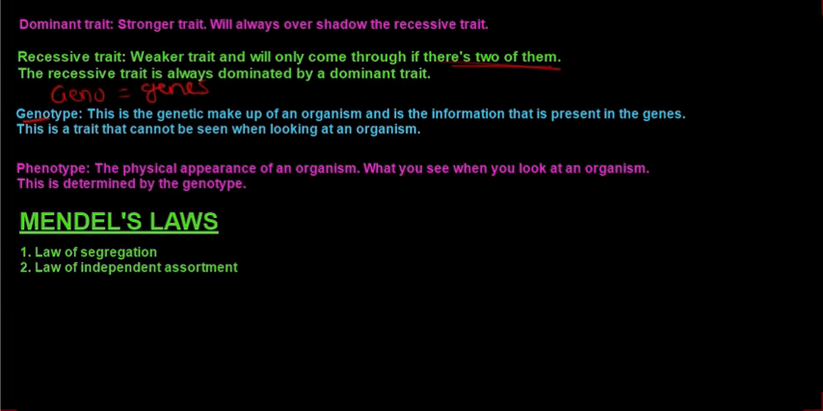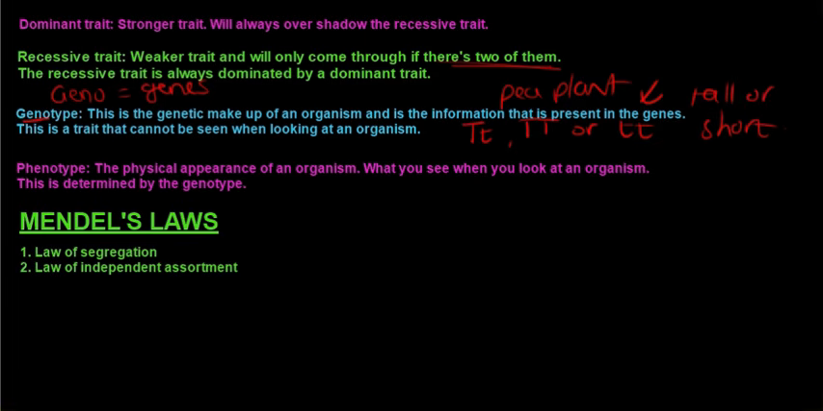So these traits would be, for example, a tall plant or a short plant. That would be the genotype of a pea plant. It being tall or short.